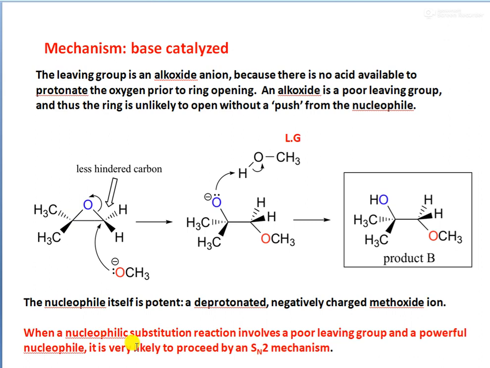So when a nucleophilic substitution reaction involves a poor leaving group and a powerful nucleophile, it is very likely to proceed by an SN2 mechanism. Because this nucleophile is actually a powerful attacking agent, but at the same time it is a poor leaving group, that is why this reaction is proceeding by an SN2 mechanism.